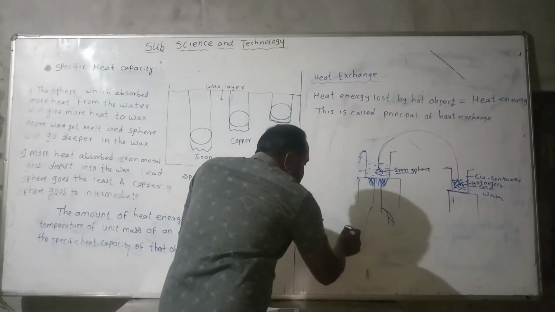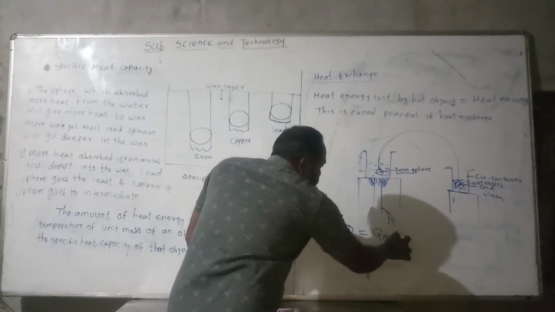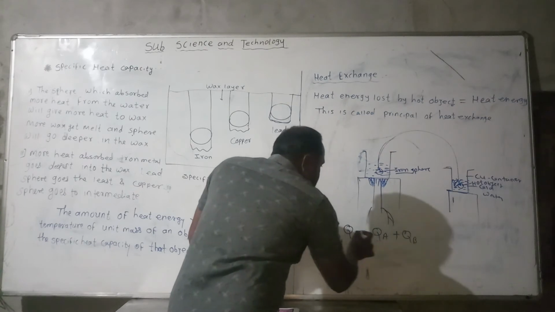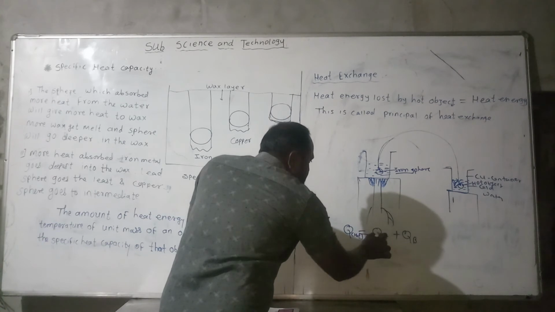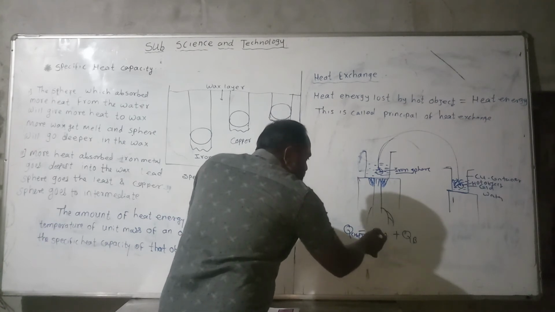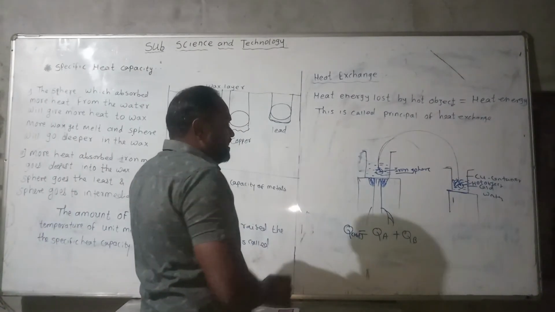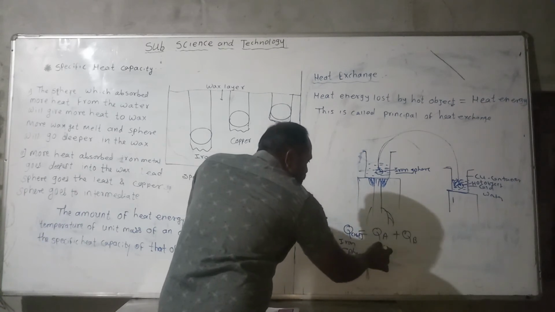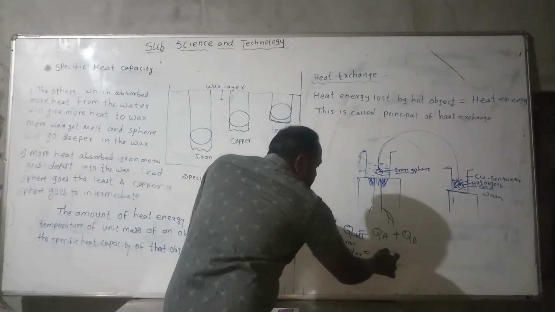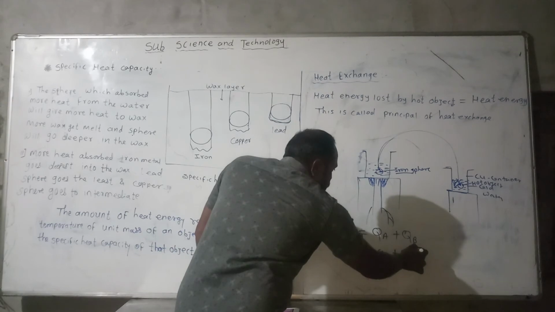What is meant by heat exchange? Q is equal to QA plus QB. This means Q is the hot object, and its heat is lost to, or gained by, object A and object B. Like the iron sphere here, the hot object, its heat is gained by the copper (Cu) and the cold water.